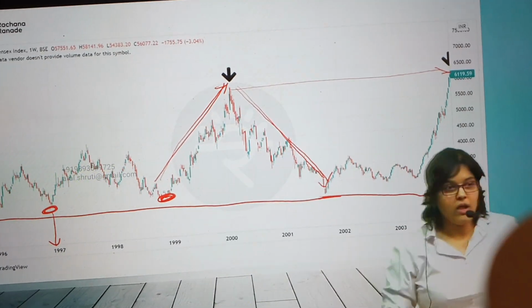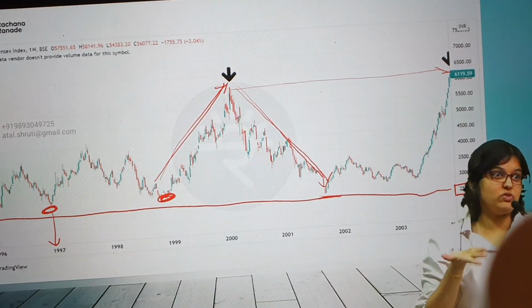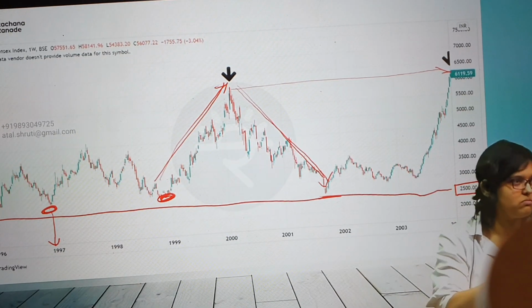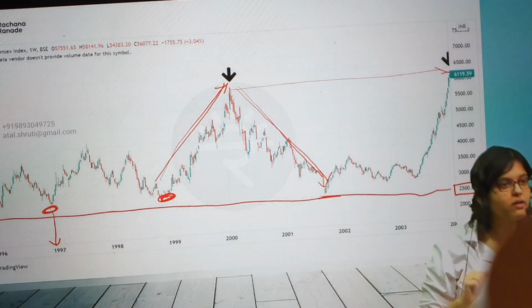Now again understand, mark my words. Like in the Harshad Mehta scam, what did people feel? First time in history this has happened. God knows what will happen. This is something which no one has seen. Maybe gone. Markets will take years to recover. It recovered in 2 years.